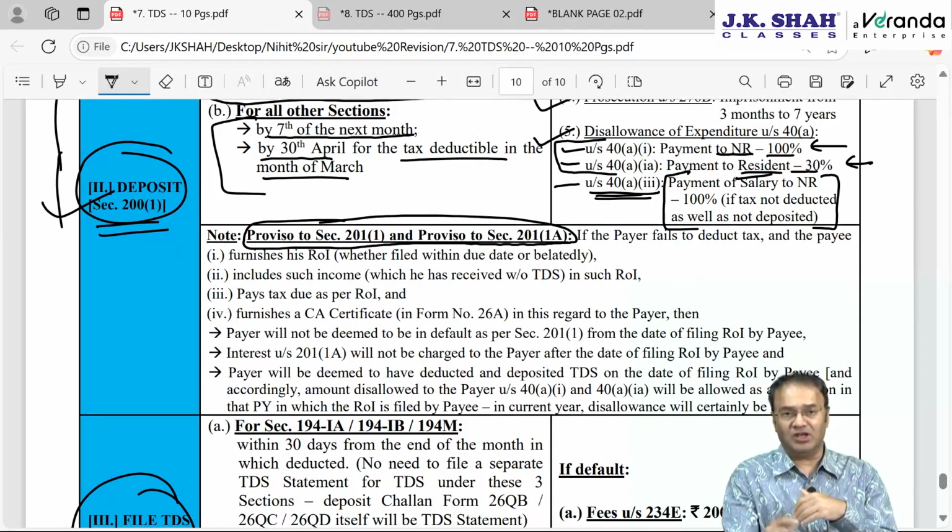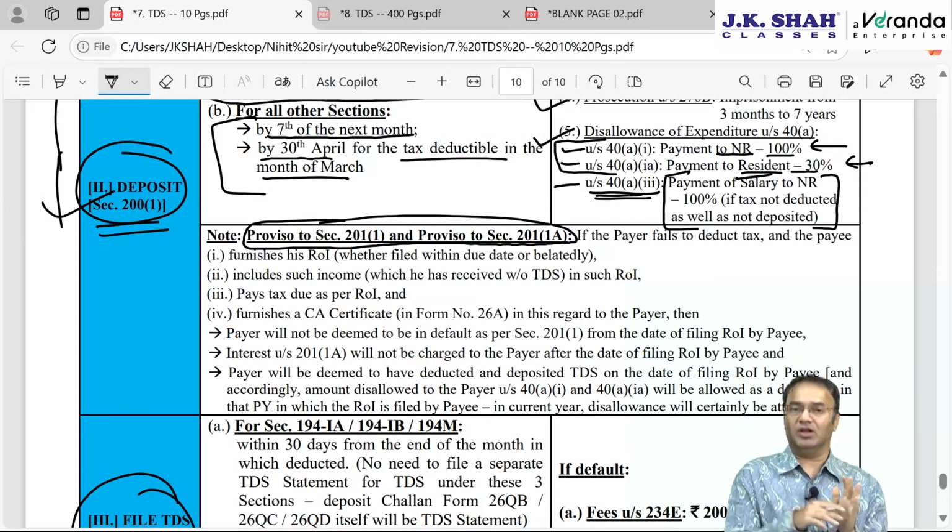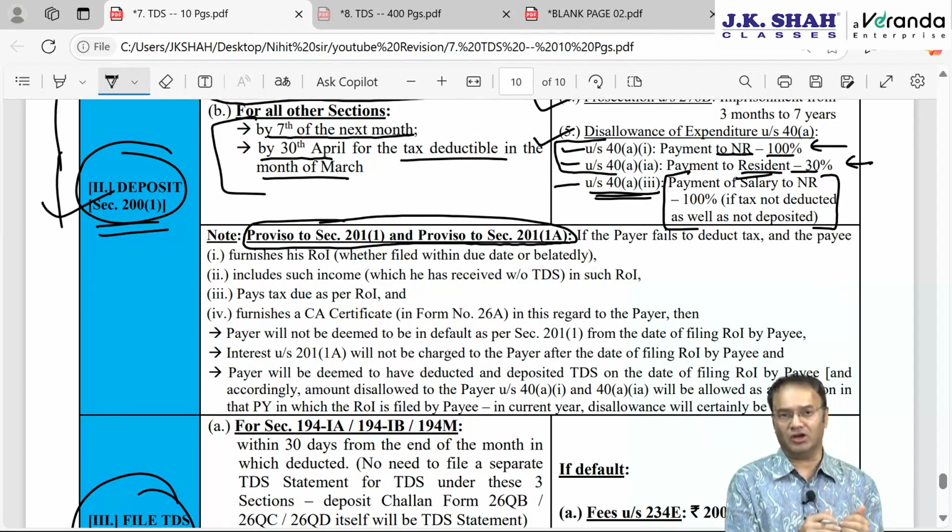If I am the payee and JK Shah Classes is the payer, and they pay me without deducting TDS, then only this facility is available. If they paid me after deducting TDS but did not deposit the TDS, then this concept is not applicable. This benefit or relief is available to the payer JK Shah Classes only if they fail to deduct TDS.